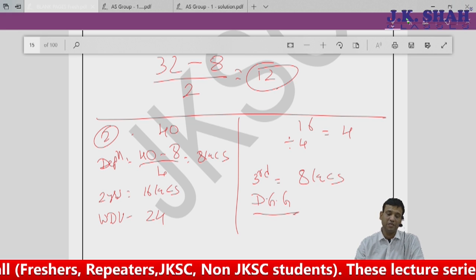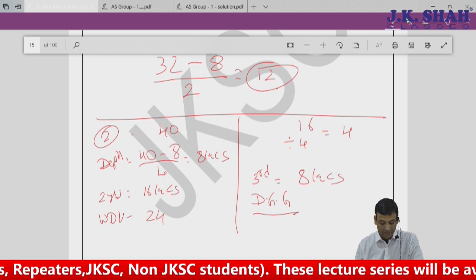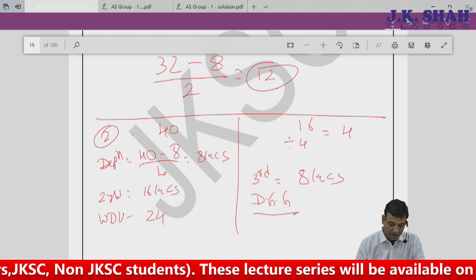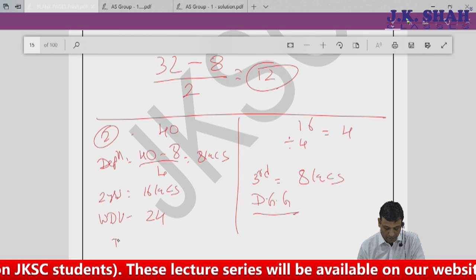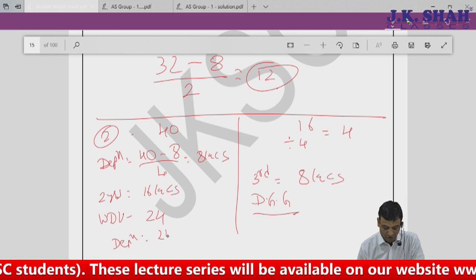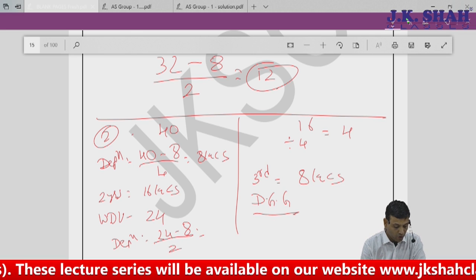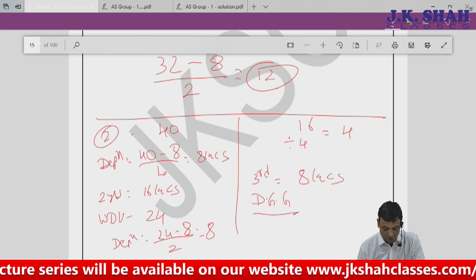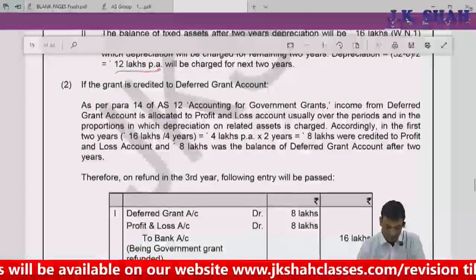24 lakhs will be depreciated in the remaining 2 years. That is 24 minus 8 divided by 2. The answer remains the same. The amount of depreciation is 8 lakhs. I'll say it again, it is 24, so depreciation will be the same: 24 minus 8 divided by the remaining 2. Your depreciation has no change. This is what we discussed earlier also. So this is your solution.